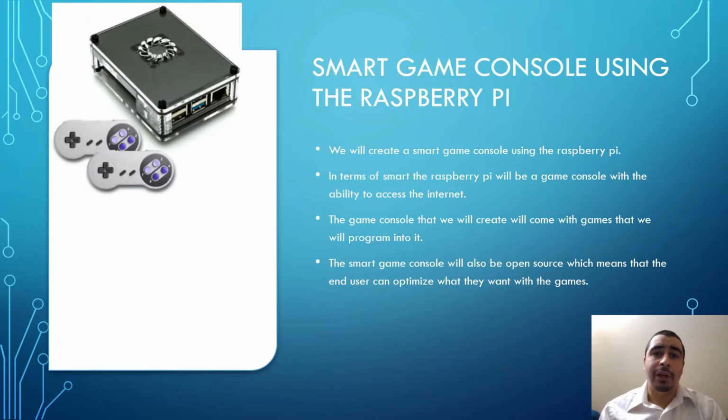Now let's talk about our game console. We will be creating a smart Raspberry Pi game console using the Raspberry Pi, and how this will be smart in terms of using the internet. So basically, it will be able to play games that we will program into it. You can access the internet and the games will be open source.